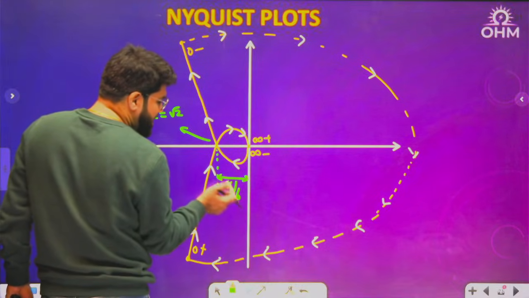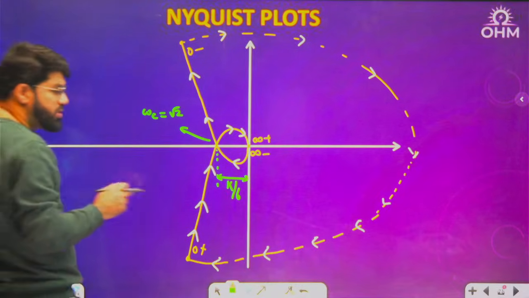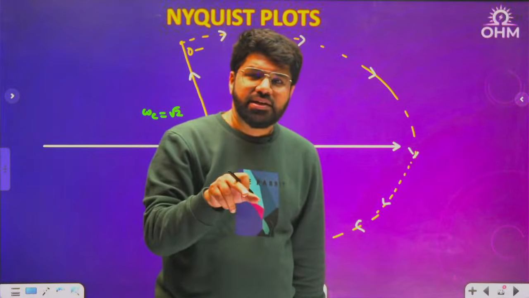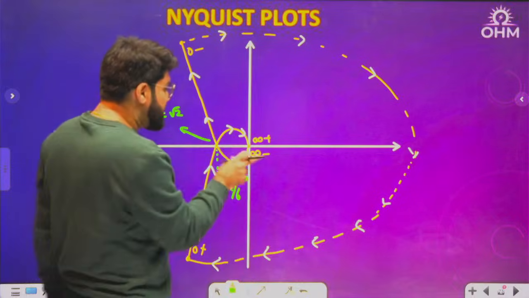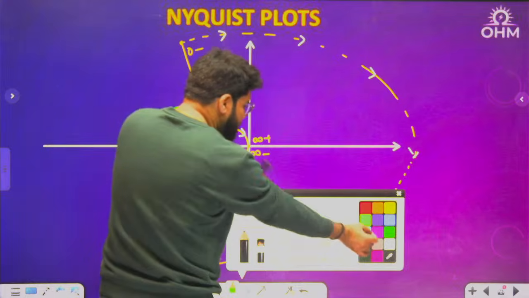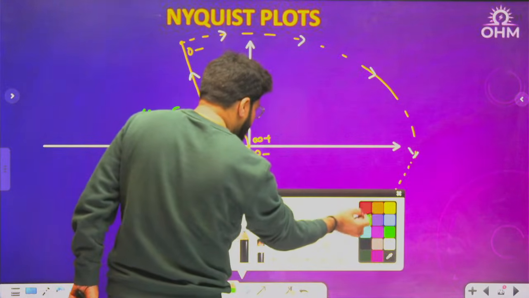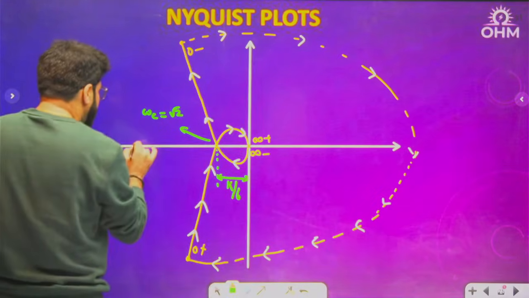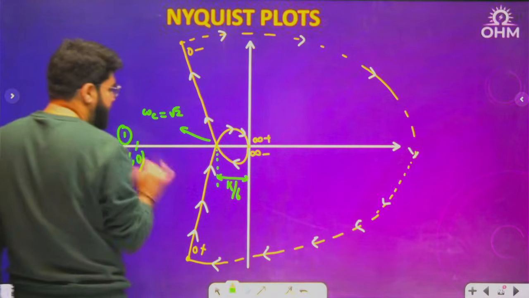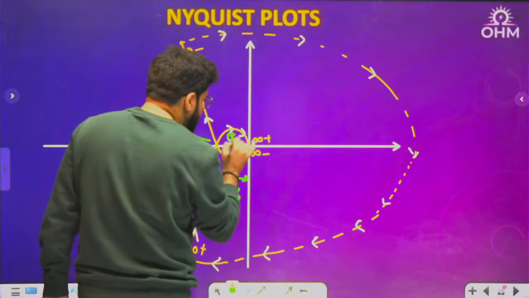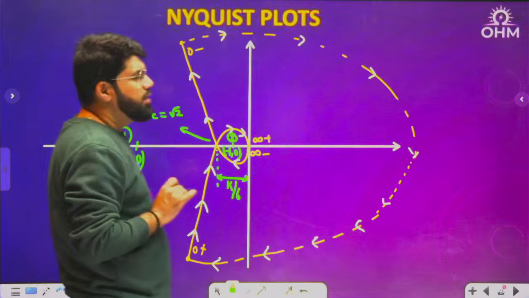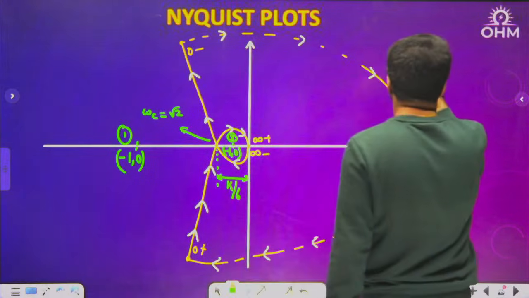Suppose K is 1. 1 by 6 is less than 1, so -1, 0 is outside. Or suppose K is 10. 10 by 6 is greater than 1, so -1, 0 can come inside also. So there may be two possibilities. First possibility, -1, 0 outside, and second possibility, -1, 0 inside.